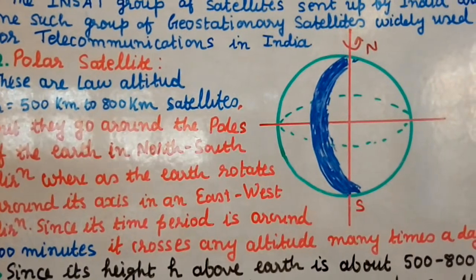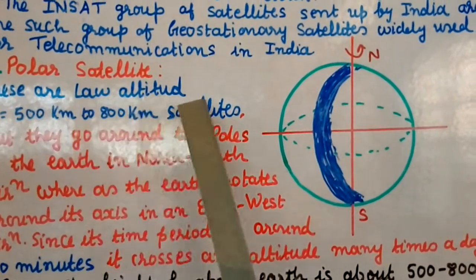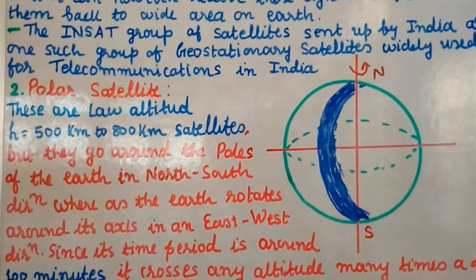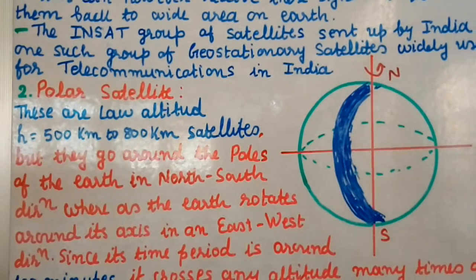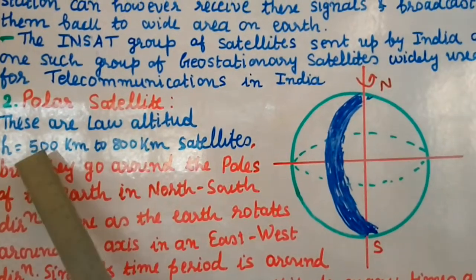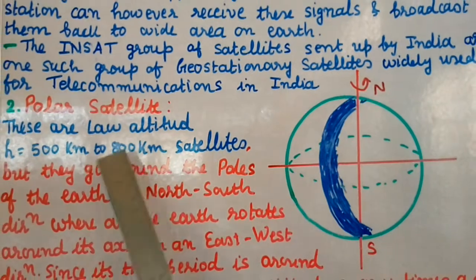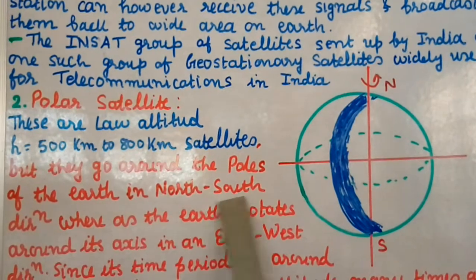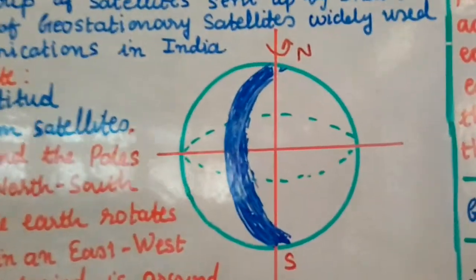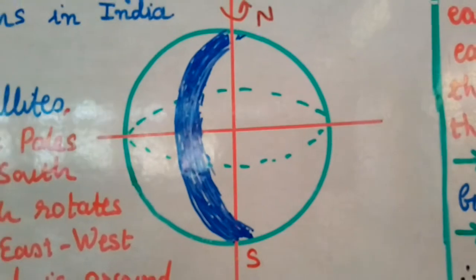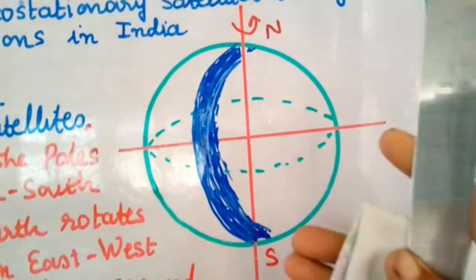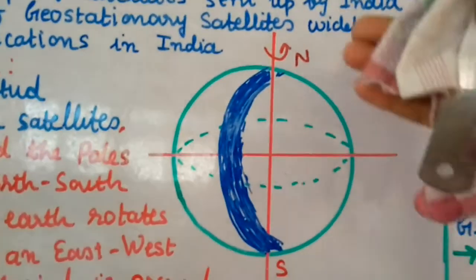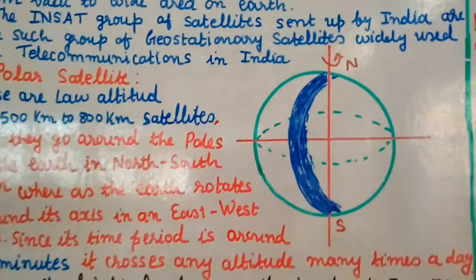Next we have polar satellites. These are low altitude, H equal to 500 km to 800 km, satellites. Now the polar satellites are at a low altitude, the height of these satellites is from 500 km to 800 km. But they go around the poles of the earth in the north-south direction. These polar satellites move from north to south. This is the north pole of the earth and the south pole of the earth. So it moves from north to south. That is why it is called a polar satellite, because it is moving from pole to pole, north to south pole.